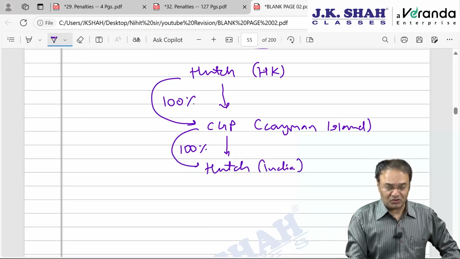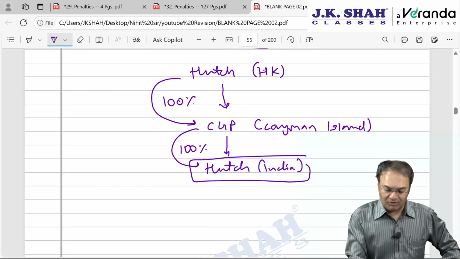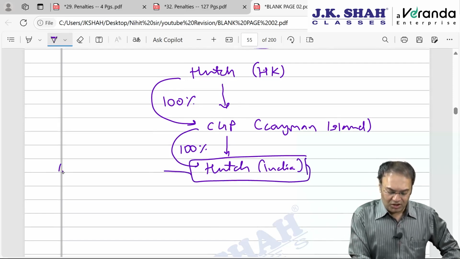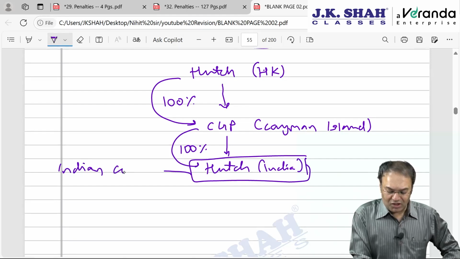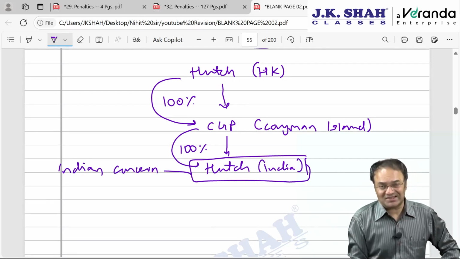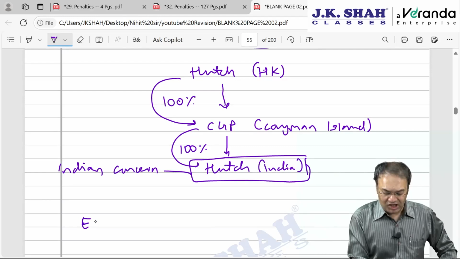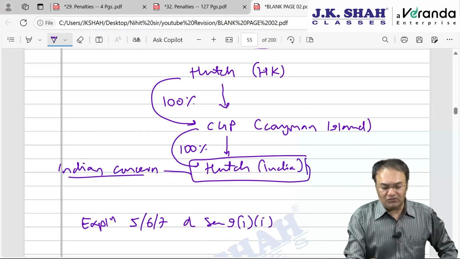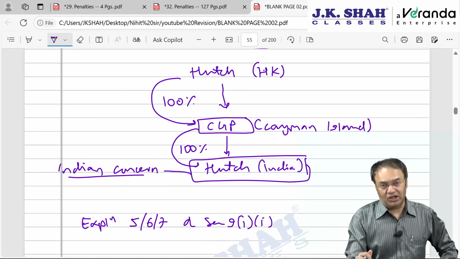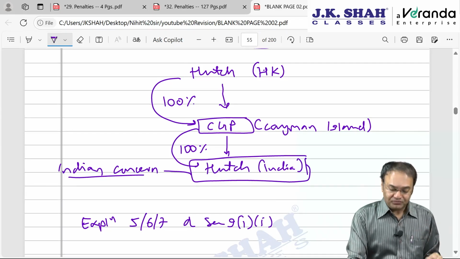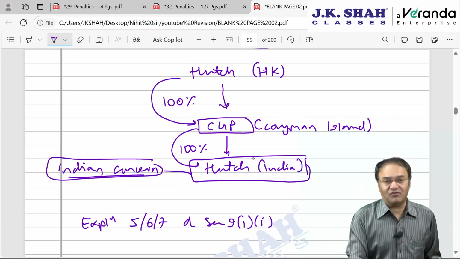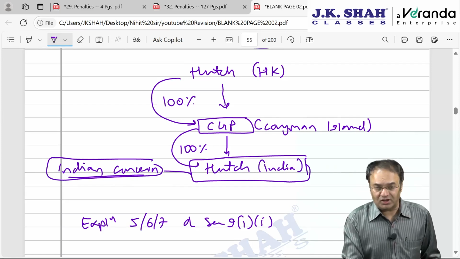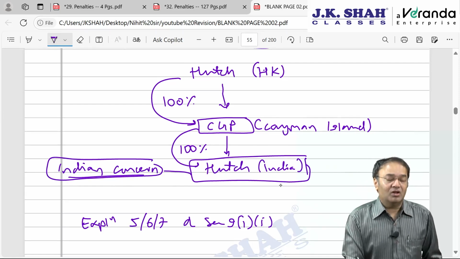In such a situation, this entity Hutch India will be called an Indian concern. It will be an Indian concern if the conditions given in explanation 5, 6 and 7 of section 9(1)(i) are fulfilled. Then Hutch India will be called an Indian concern in which a foreign company holds assets in India. In such a situation, this Indian concern, Hutch India, will have to submit one statement to the prescribed income tax authority within some time limit. What is the time limit?